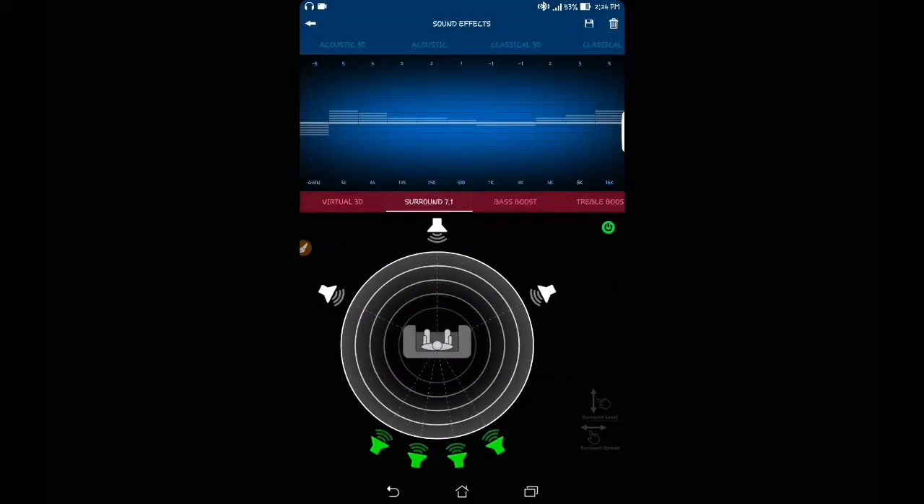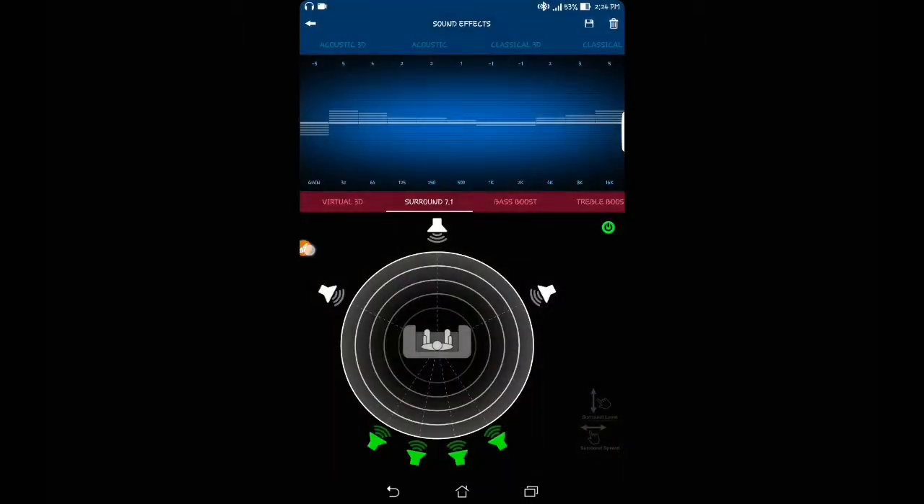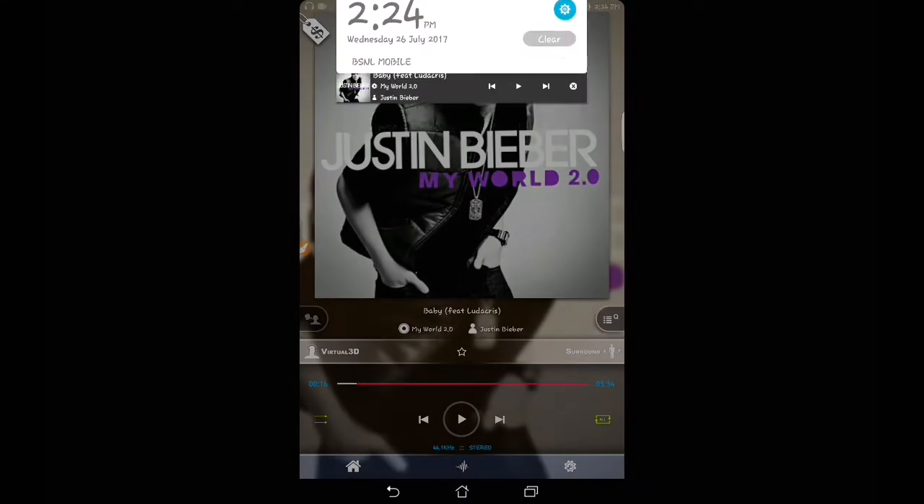This is the equalizer. As you see, surround 7.1 here, and at left you see voice and virtual 3D and surround.